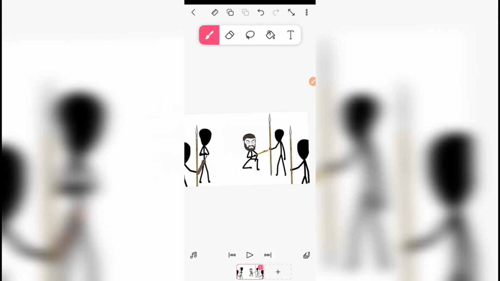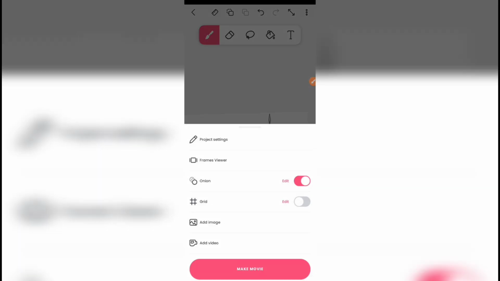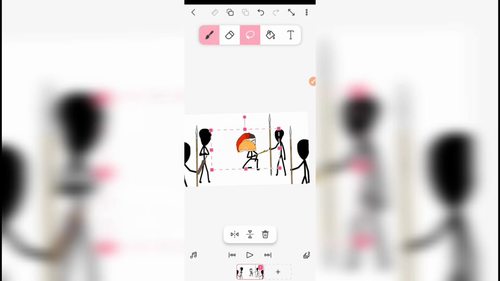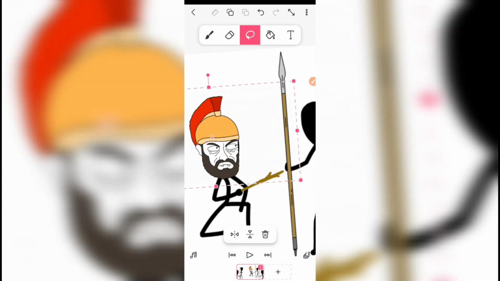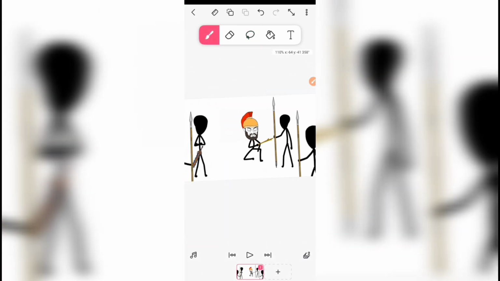Now let us add the helmet. I'll do the same thing and select the helmet. So I'll move it here and then I adjust. Okay, this is perfect. You can see what we have here.